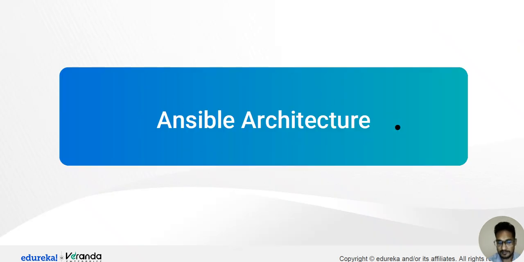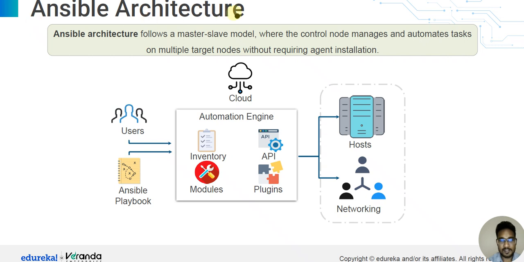Ansible architecture. Ansible architecture follows a master-slave model. The control node manages and automates tasks on multiple target nodes without requiring agent installation.